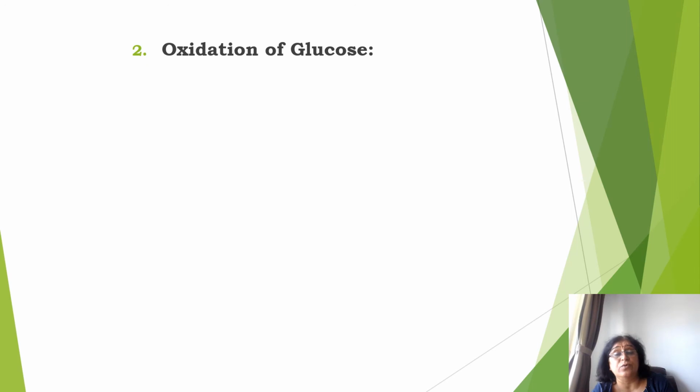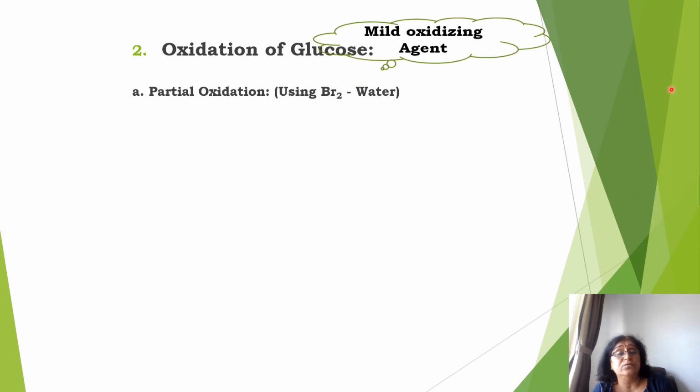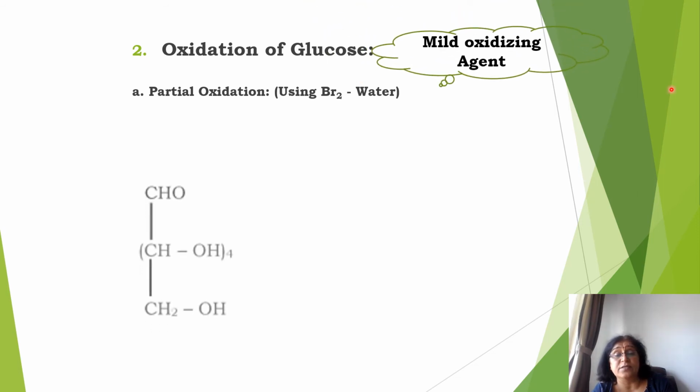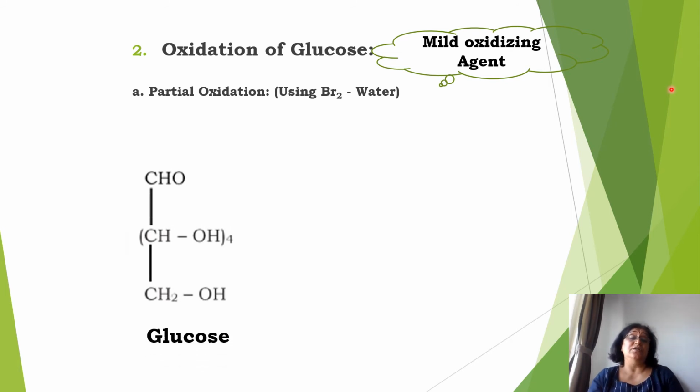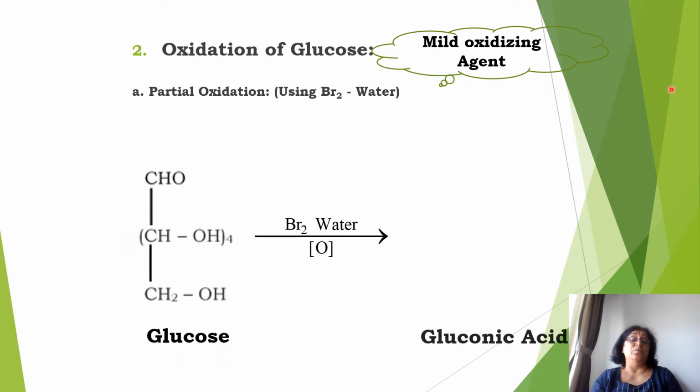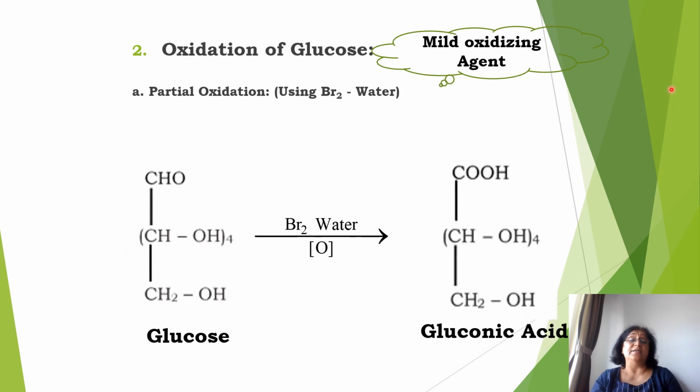Then oxidation of glucose. Partial oxidation is done using bromine water, which is a mild oxidizing agent. When bromine water is added to glucose, gluconic acid is formed. That means the aldehyde group gets oxidized to COOH. The remaining things are the same; nothing happens in the remaining part. Only the aldehyde group gets oxidized to the carboxylic acid group. That is why gluconic acid is formed.